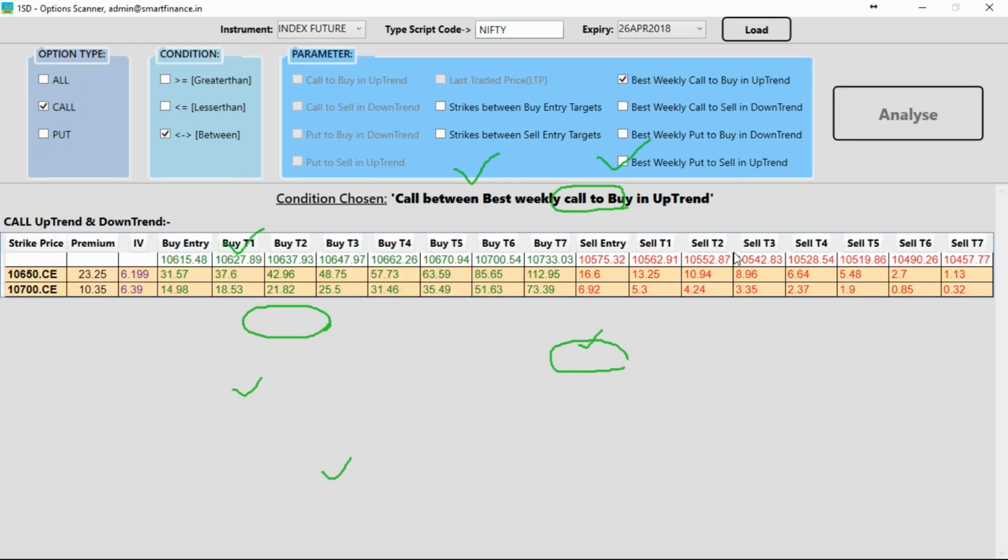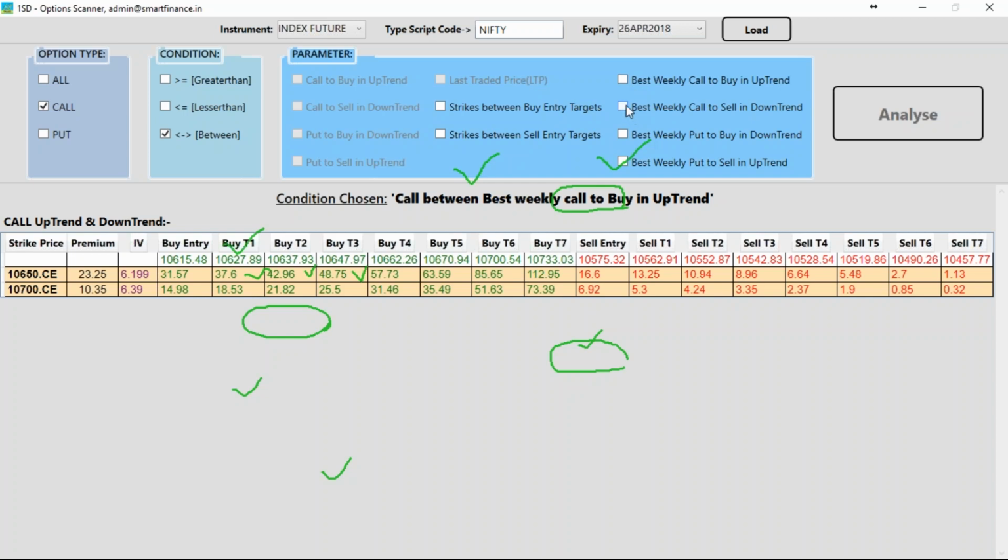If you analyze here, it is suggesting two strikes of options best suited for the weekly basis. Currently they are trading at 23 rupees, and once it comes to 32 rupees you can buy. Keep a stop loss of 16 rupees 60 paisa, and your targets will be 38, 43, 49 and so on. These targets will be hit once this underlying asset moves in this order. So this is to buy the best call options in the uptrend.